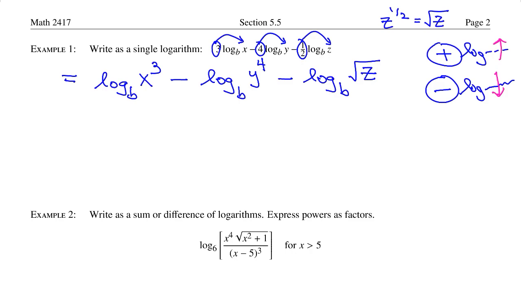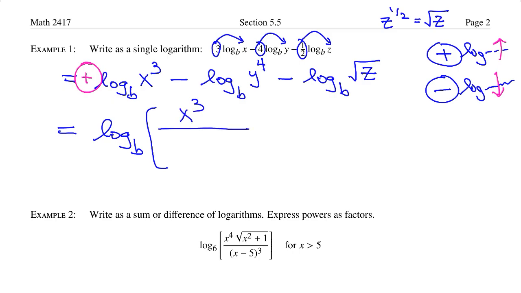So let's take a look here. So first one, log base b of x cubed. Is the coefficient in front positive or negative? It's positive. So that means this one is going to go up top. So it's going to be log base b of x cubed. Next, look at the sign of the coefficient of the next term. Positive or negative? It is negative. That means y to the 4th goes in the denominator, goes on the bottom.